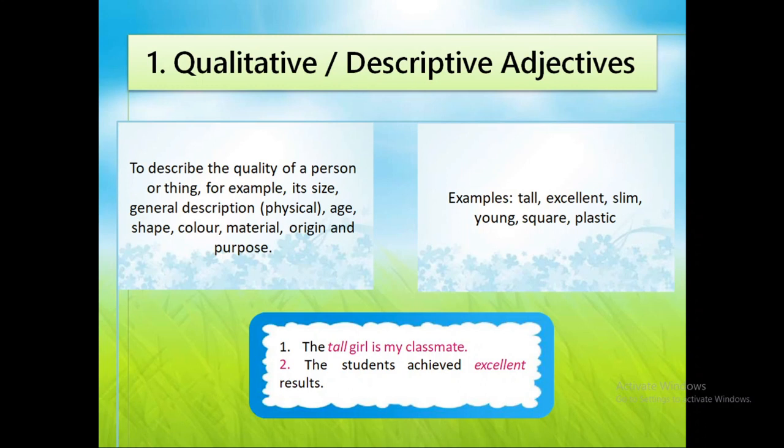The student achieved excellent result. So, the words like tall, excellent, slim, young, square, or plastic, these all are describing the noun. So, they are the descriptive adjectives. The adjectives that describe the nouns are called the qualitative or the descriptive adjectives.